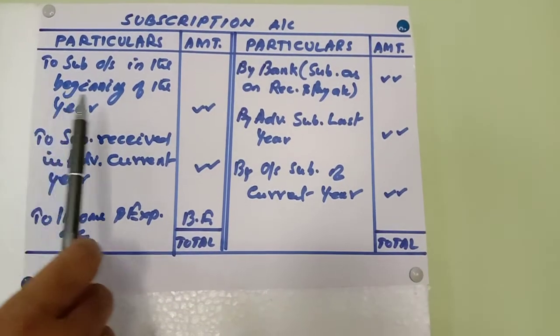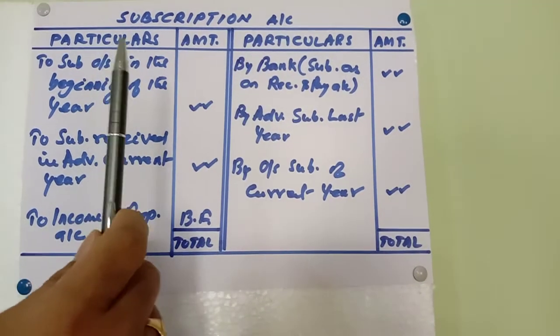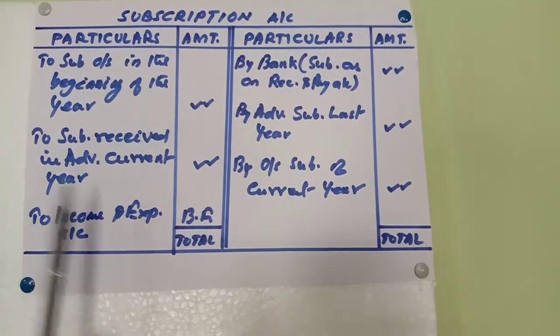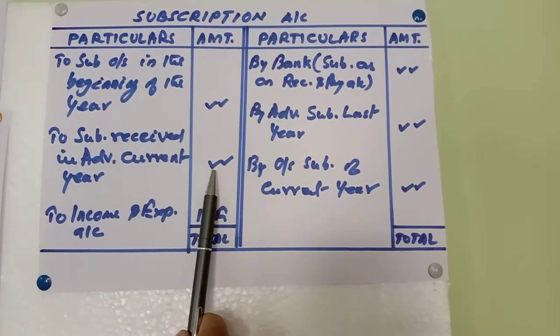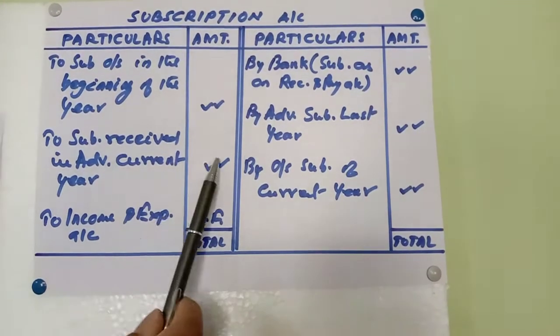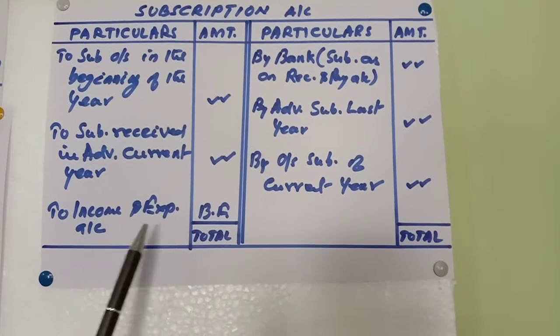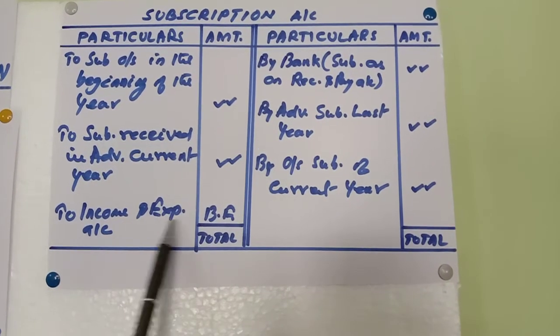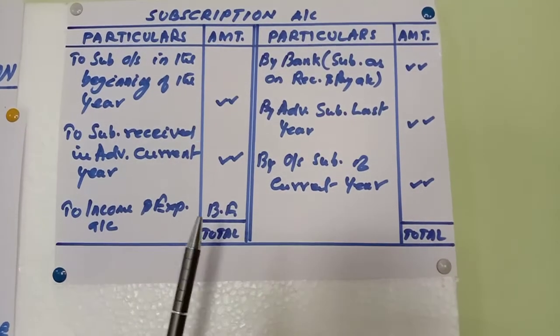Similarly, subscription at the beginning of the year should be taken on the debit side. Subscription received in current year as advance should be taken here on the debit side. Now when you balance this, add both the columns and have a balancing figure. This balancing figure is nothing but subscription to be taken to income and expenditure account outer column directly.